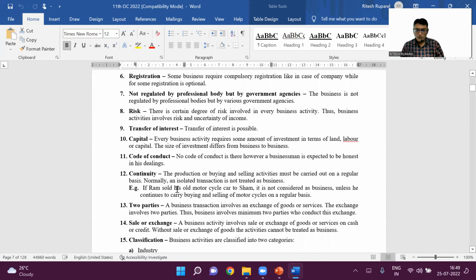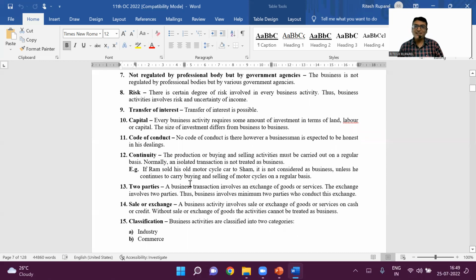Continuity. Now, production or buying happens continuously. The objective is profit, but it has to be done continuously. Because if you don't do it continuously, technically we call it a joint venture. It can also go into a loss. So production or buying and selling activity must go on continuously over a period of time.